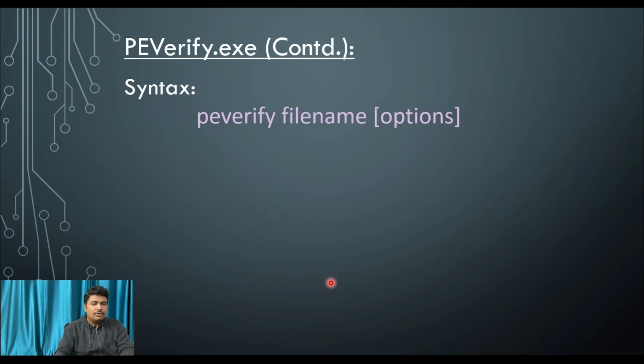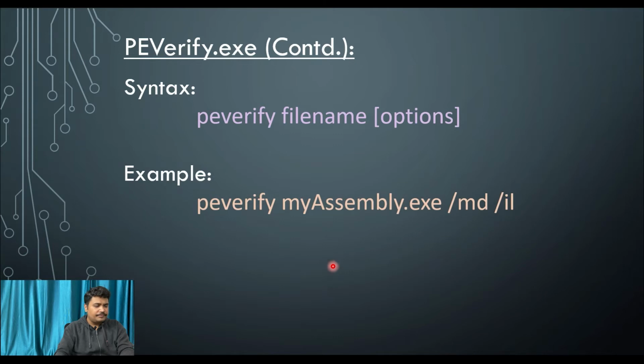Now let's see the syntax. In the syntax we just write peverify and the file name, meaning your exe name, and several options are there. We are going to see those options in the coming slides. For an example, we take any exe assembly and then run it with the options. So we have MD and IL. These are basically to check whether it is following type safety or not with peverify.exe.